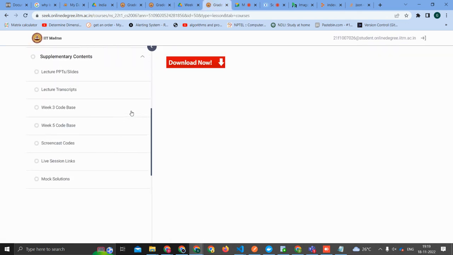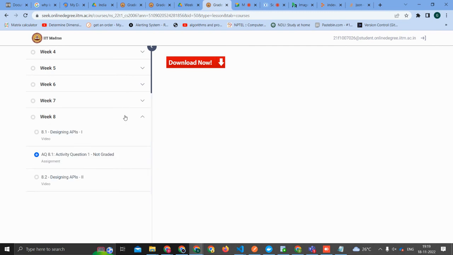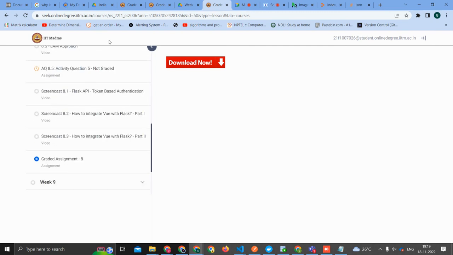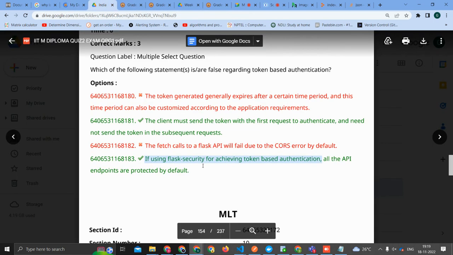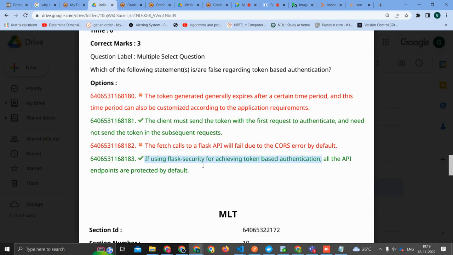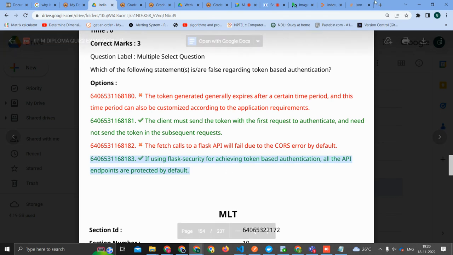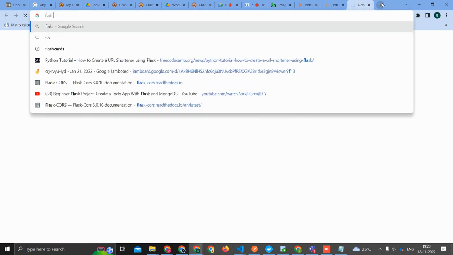What I've understood means that for each endpoint we have to create a separate token thing for it to be protected. Is it like that? Seems like that, Priyanka. It's not by default. Okay, not by default. So we have to incorporate something. Understood.